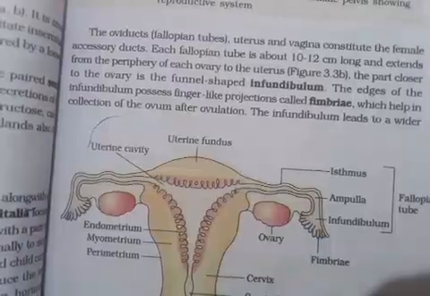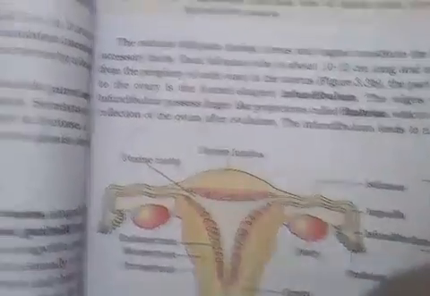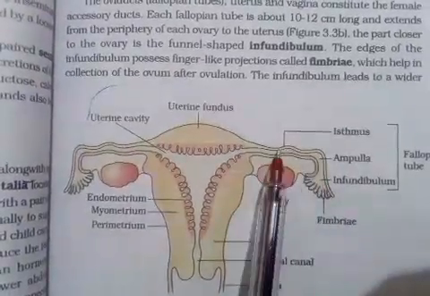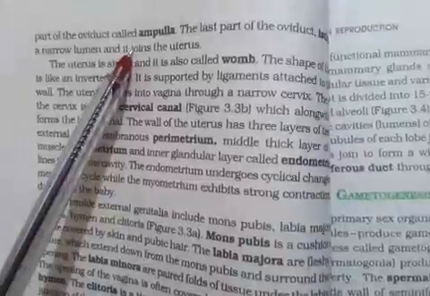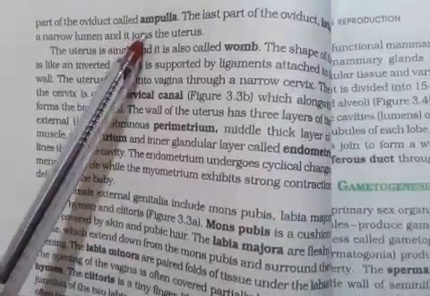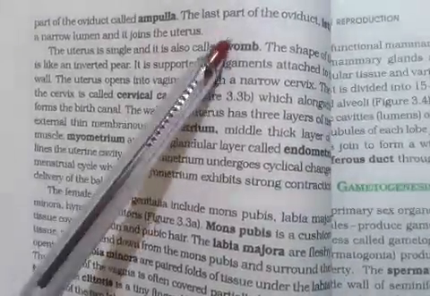Followed by infundibulum, a wider structure appears, that is said to be the ampulla, and next the isthmus. So the part of the oviduct that is just next to the infundibulum is known as the ampulla, followed by ampulla.